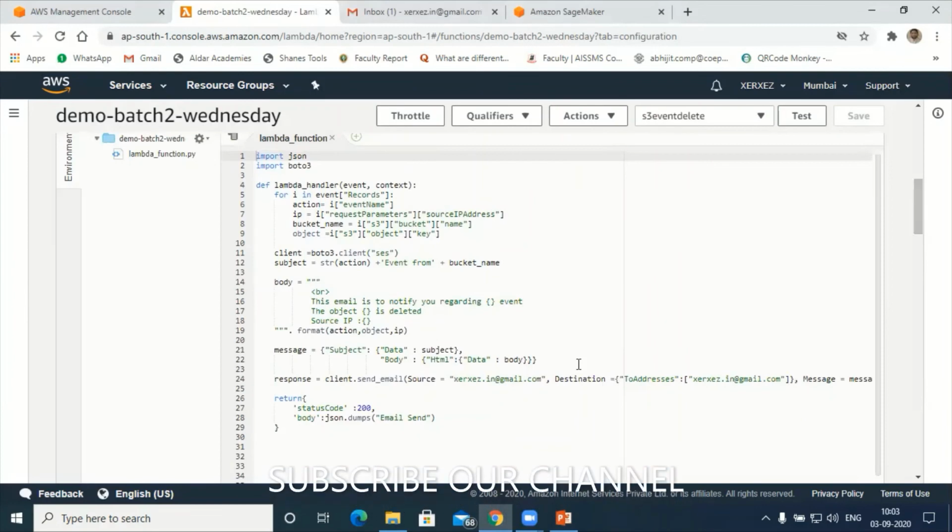Here I was trying to trigger one event if someone is deleting any data from my bucket. So I should get a notification message on my email address that someone has deleted so-and-so file from this IP address. So the program was correct, there were no mistakes. The only mistake we committed was somewhere here. I'll show you that line.